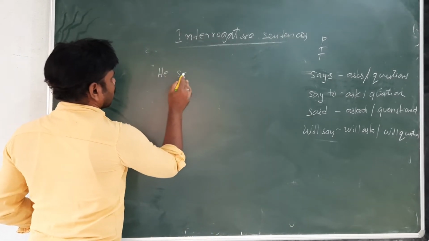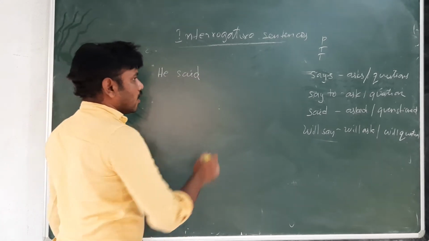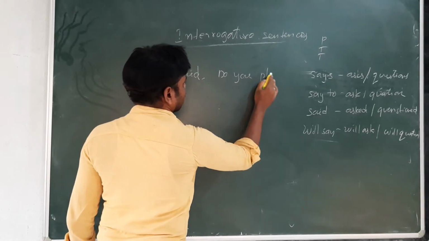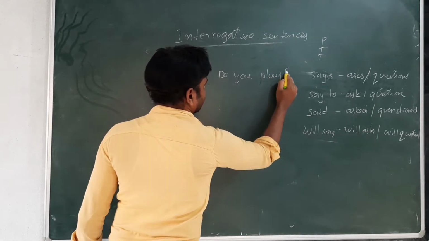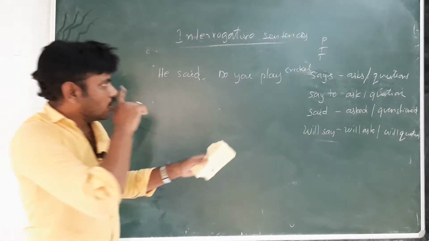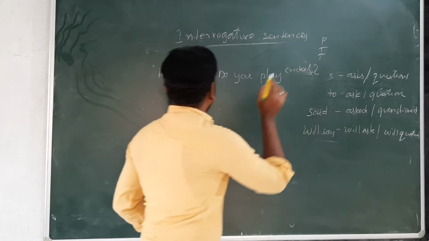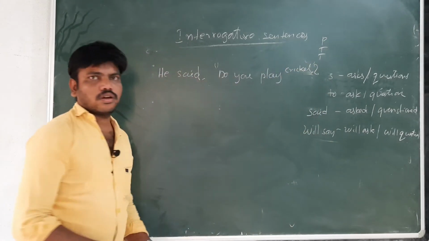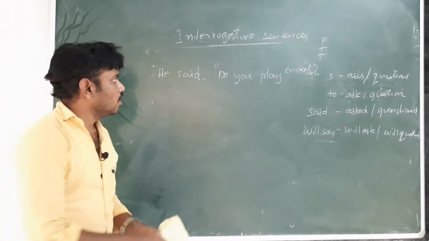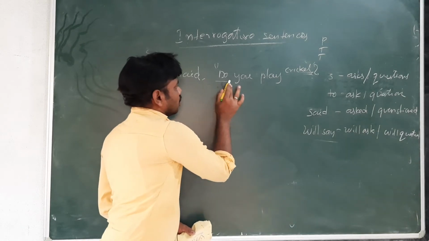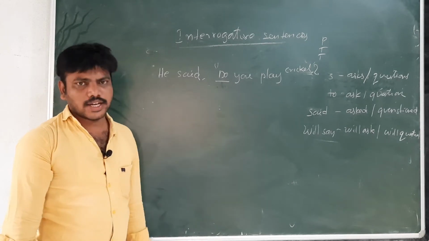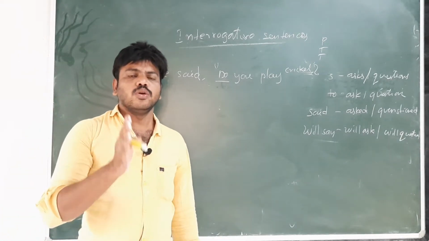He said, "Do you play cricket?" How can you find whether it is an interrogative sentence or a double H question? There is no double H question here. So it is a yes or no question. Very, very important. He said, "Do you play cricket?"